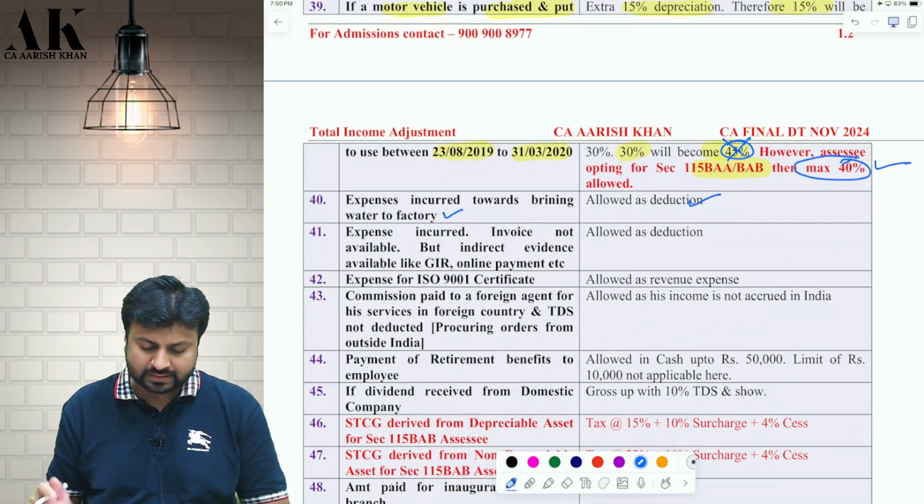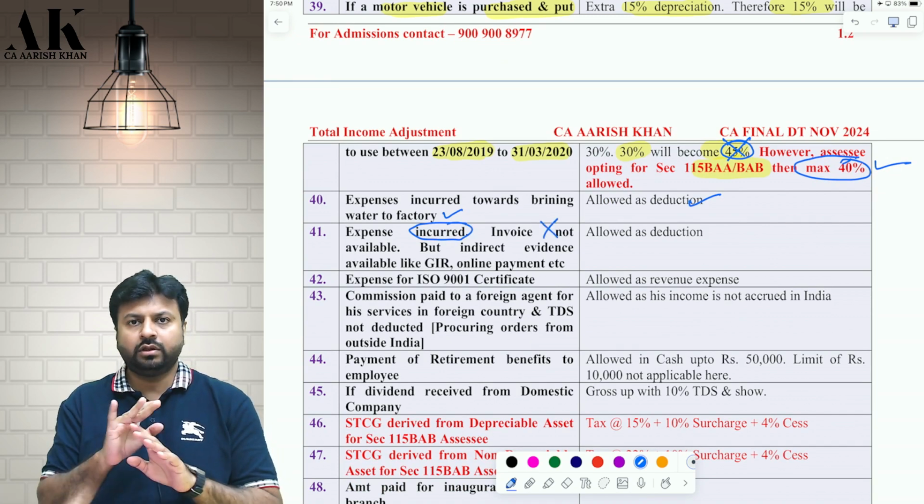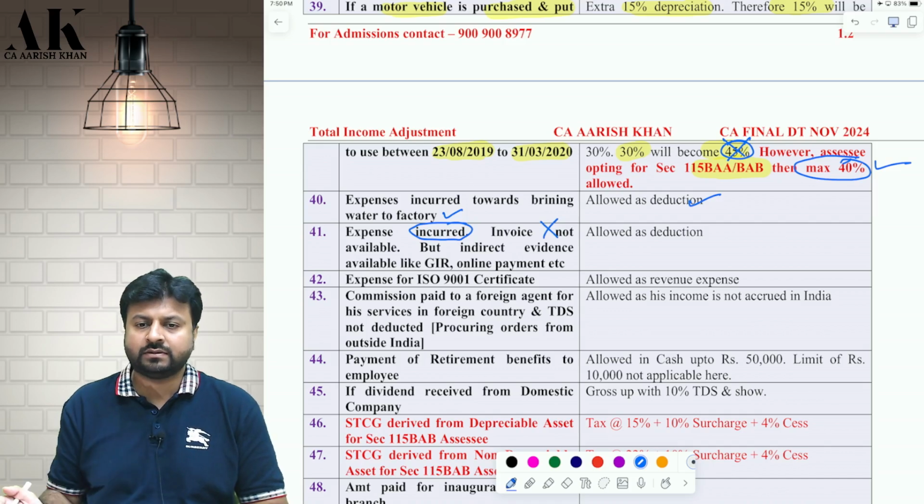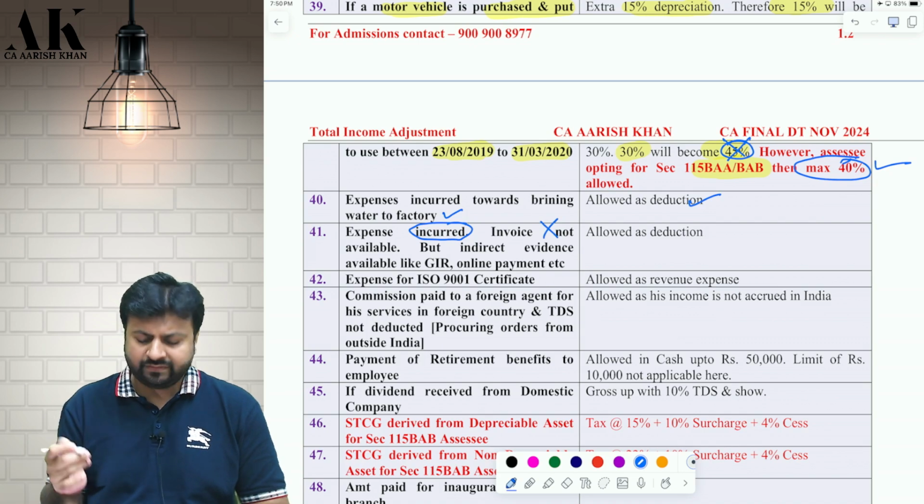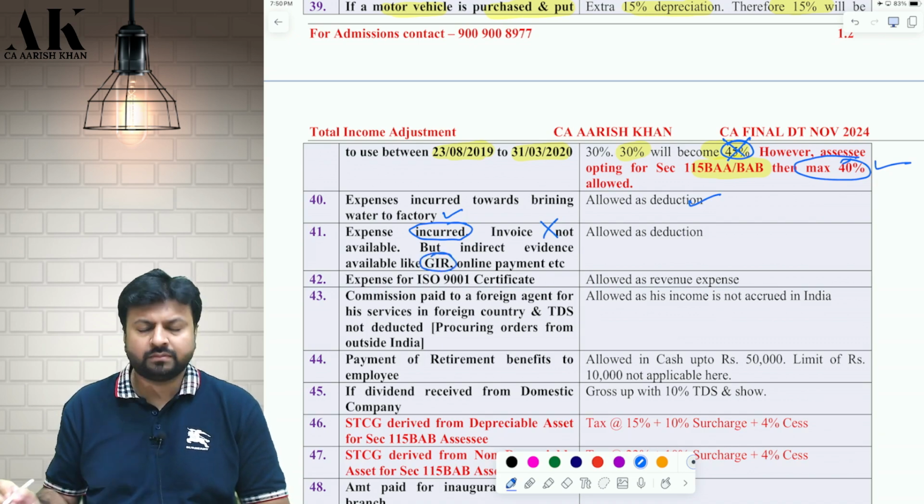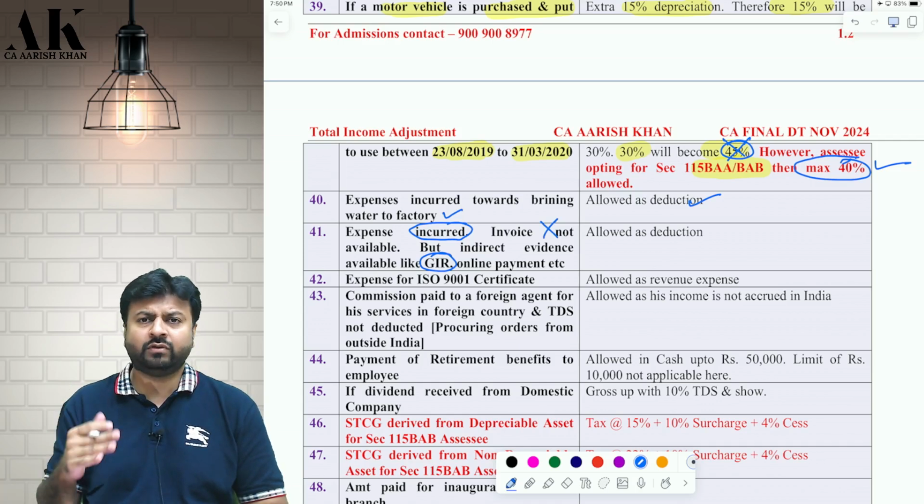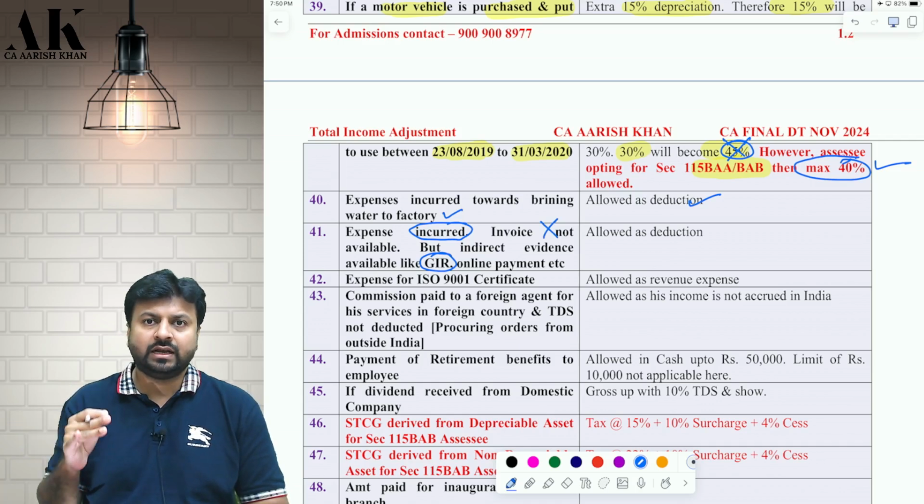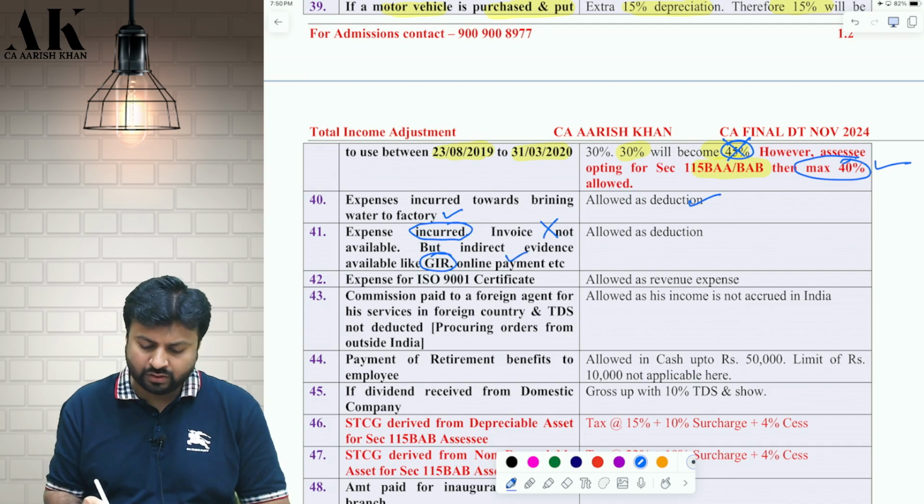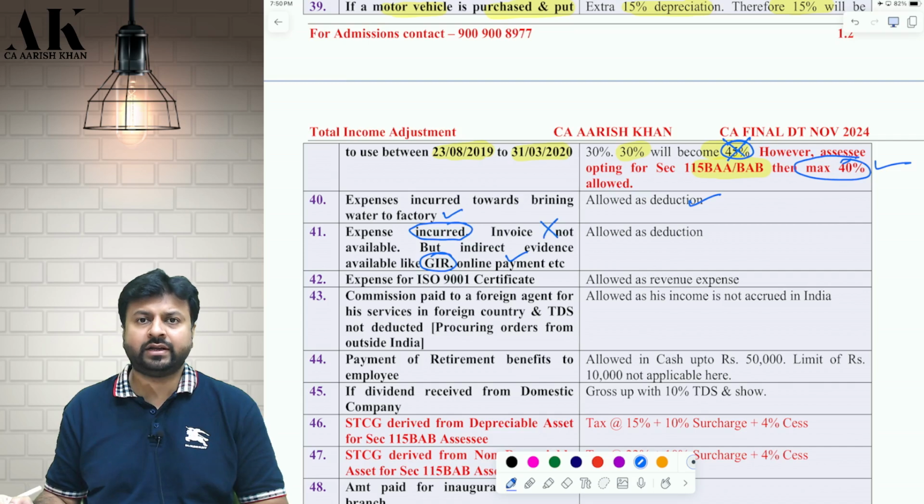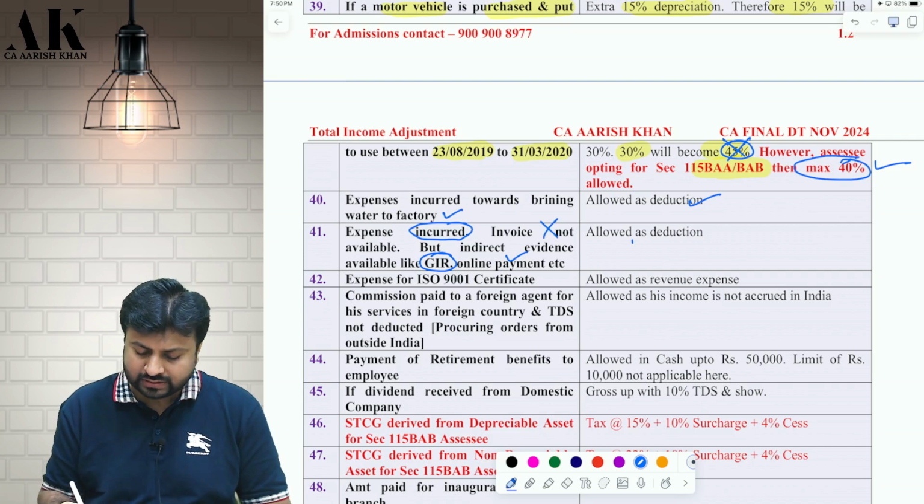Okay, next, if you have incurred some expenses but the invoice is not available, you have incurred the expense but you don't have the invoice, but you have indirect evidence of the purchase, like a goods inward report, the online payment challan, the payment details, online payment proof, then also it is allowed as a deduction.